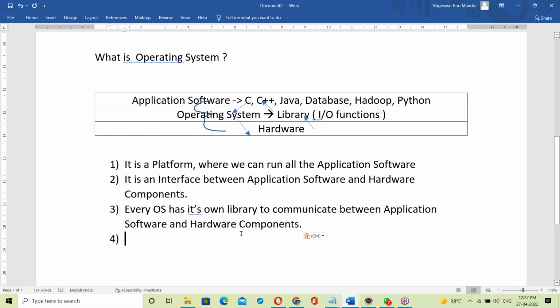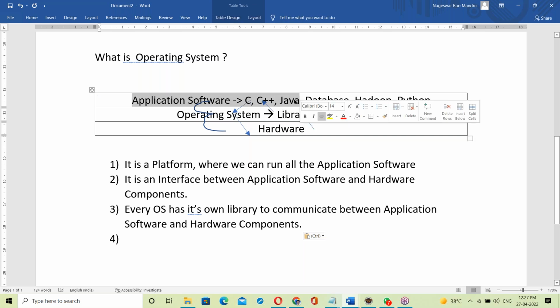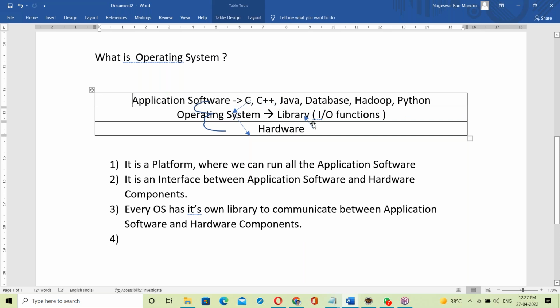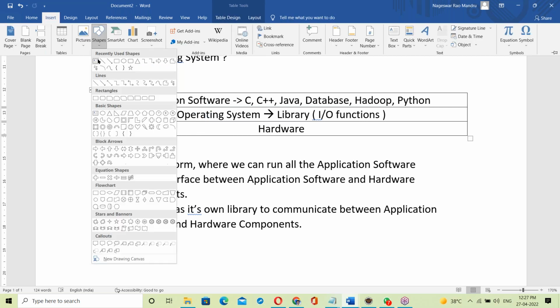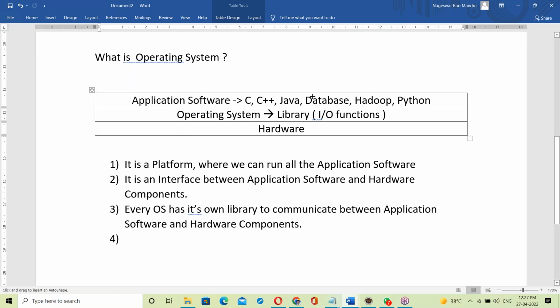This is very, very important from the Java perspective. One more point: these programs, C program or C++, Java, Python, all these application software first of all link with the OS library.